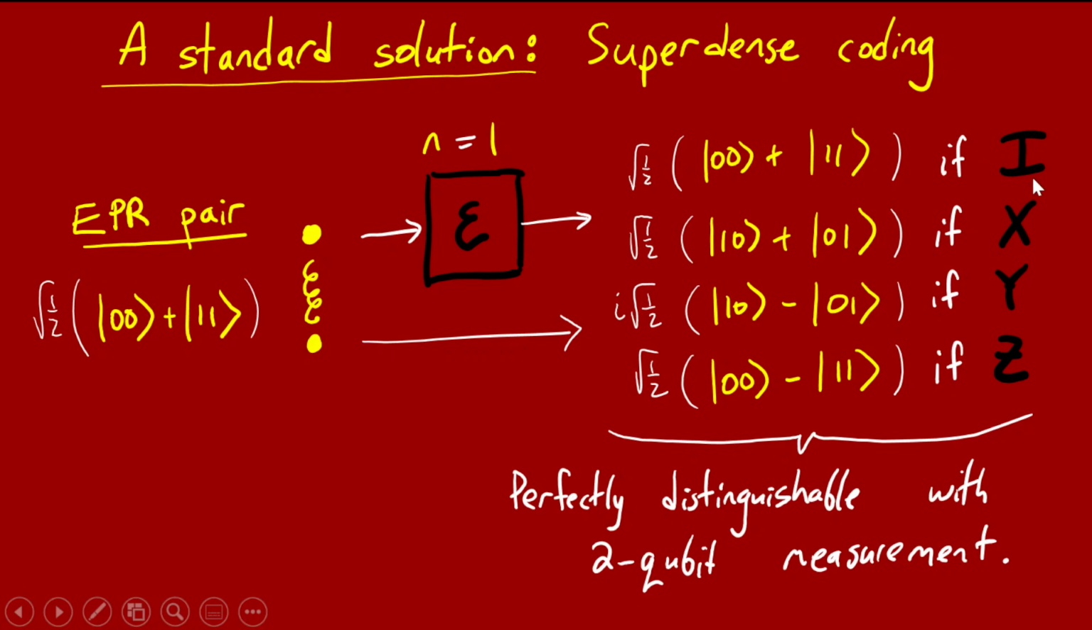So if the channel applies the I operator, then nothing changes, and your 2 qubits, when they come out, are still in the Bell state or the EPR pair. If your channel applies the X, like the NOT gate, to the first qubit, then you get this state, which looks like |10> plus |01>. And so forth. Here are the other 2 possibilities if it applies Y and if it applies Z. And so based on the 4 things that it could apply, there are 4 different output states for your 2 qubits. And these 4 states are mutually orthogonal, so they're perfectly distinguishable with a 2 qubit measurement. So you can do this 2 qubit measurement, and it basically exactly tells you whether the channel applied I, X, Y, or Z.